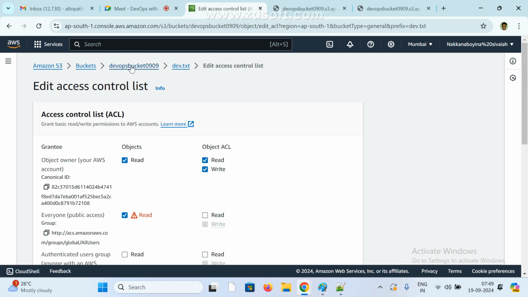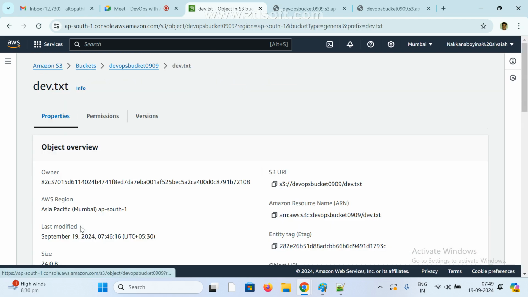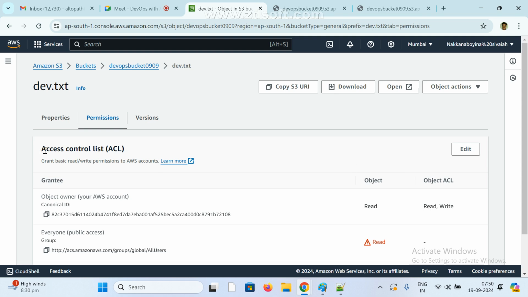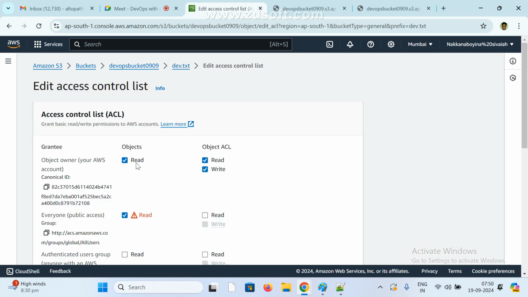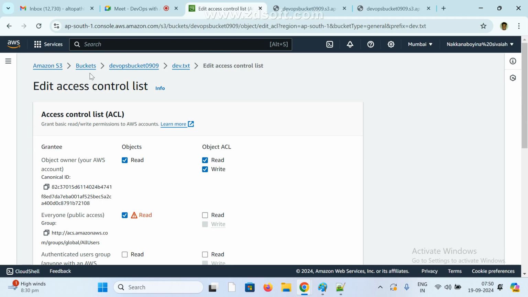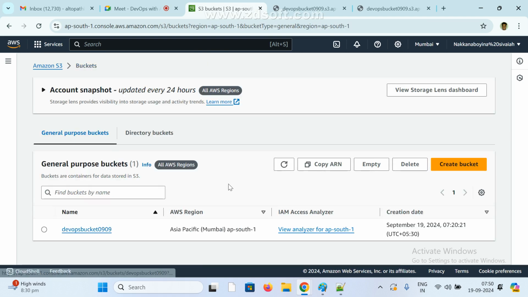So we need to go to the object, click on this, go to permissions, and before that we need to enable it. Earlier it was disabled, that is the reason this option is not enabled. Now I enabled the ACL option, access control list option, and if you click on edit, here we can handle whatever you want. If you want to add another account, that is your wish. So clear, guys? Anyone any doubt as of now? How to create a bucket and how to give public access to that file or bucket, whatever you want, that is your wish. Okay.